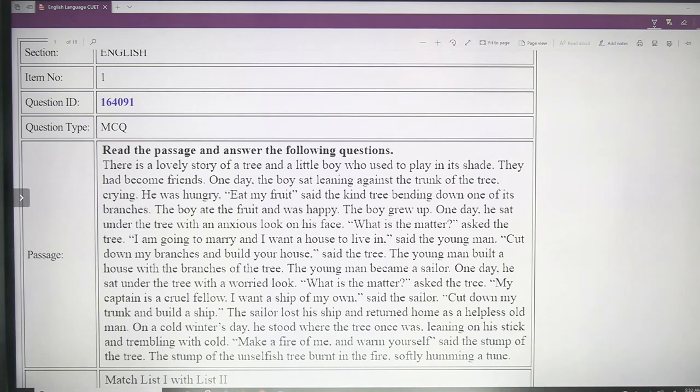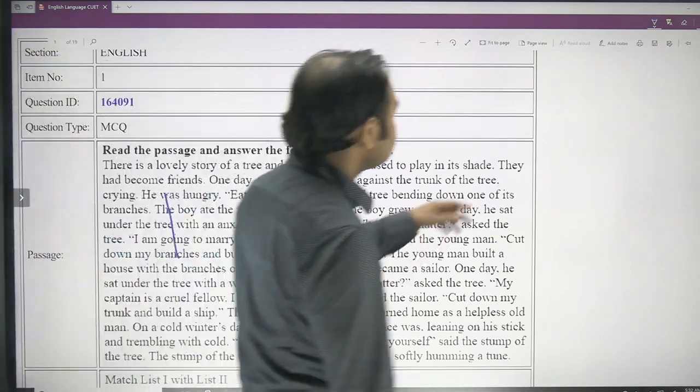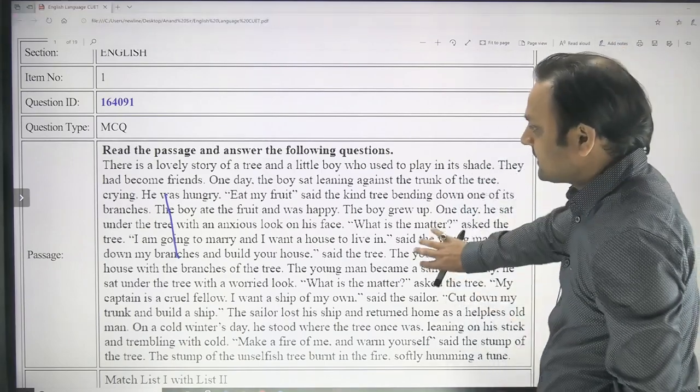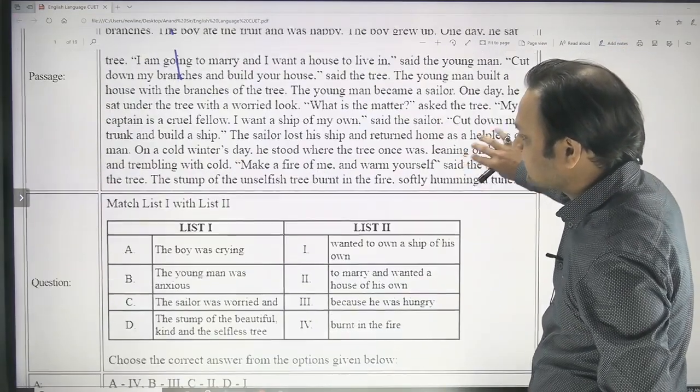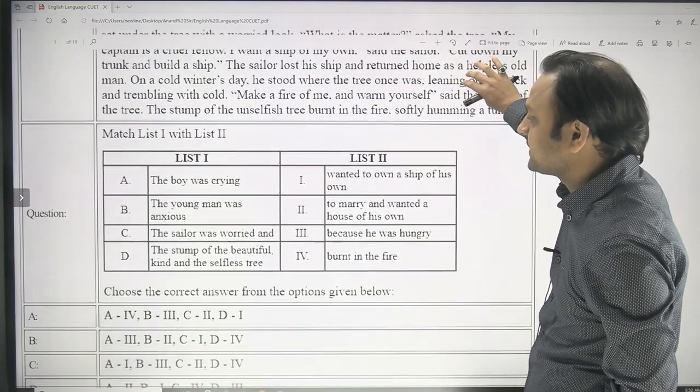So this is the passage. This is the first passage. And after reading this passage, you are supposed to answer the questions that follow. And if you read this question, this is the first question where there are 2 lists and you are supposed to match list 1 with list 2.